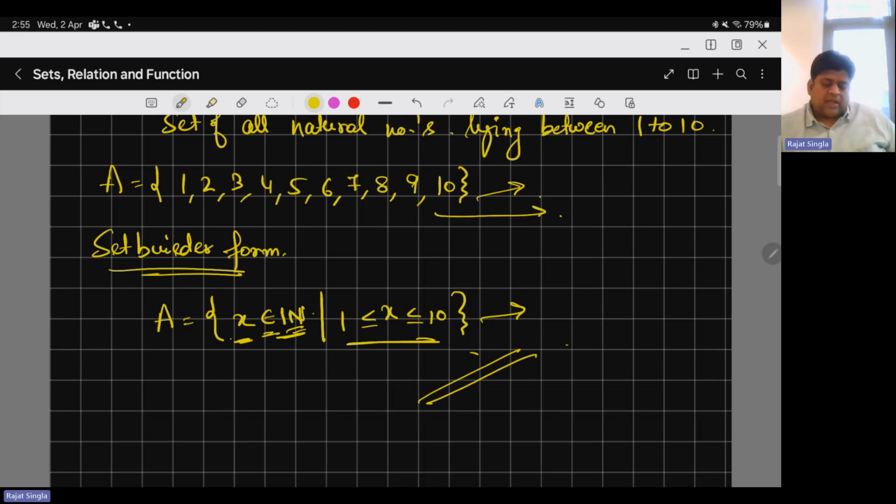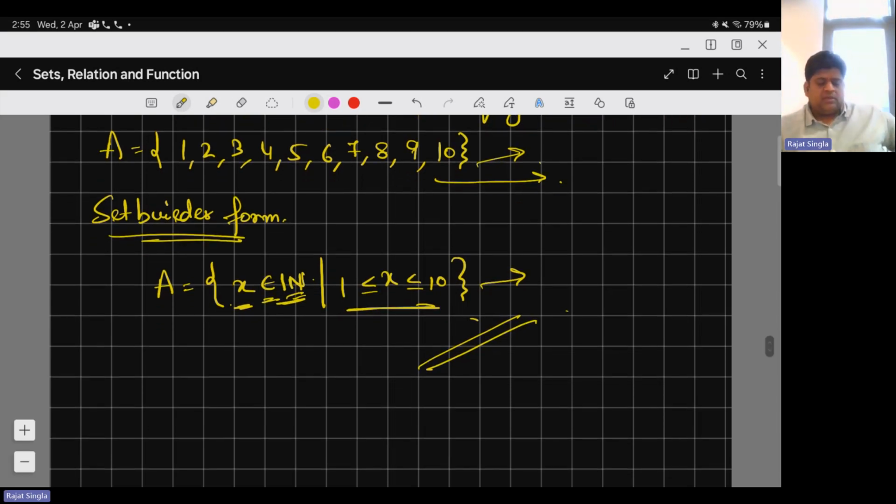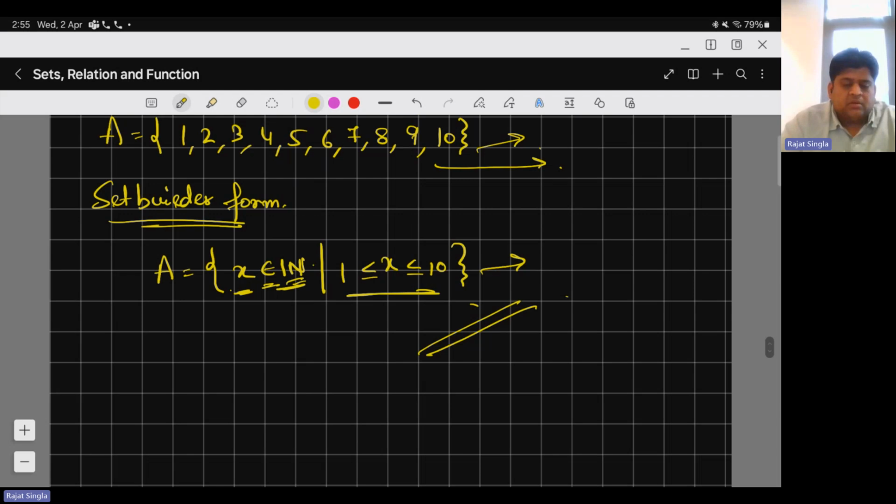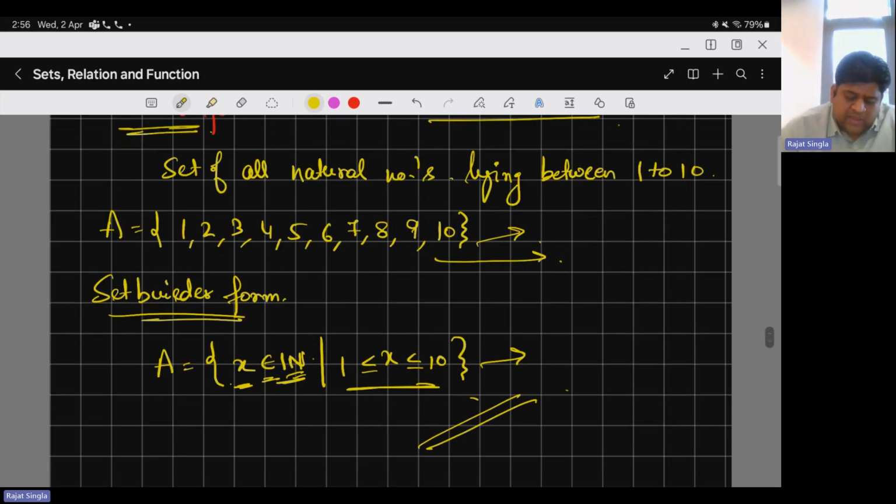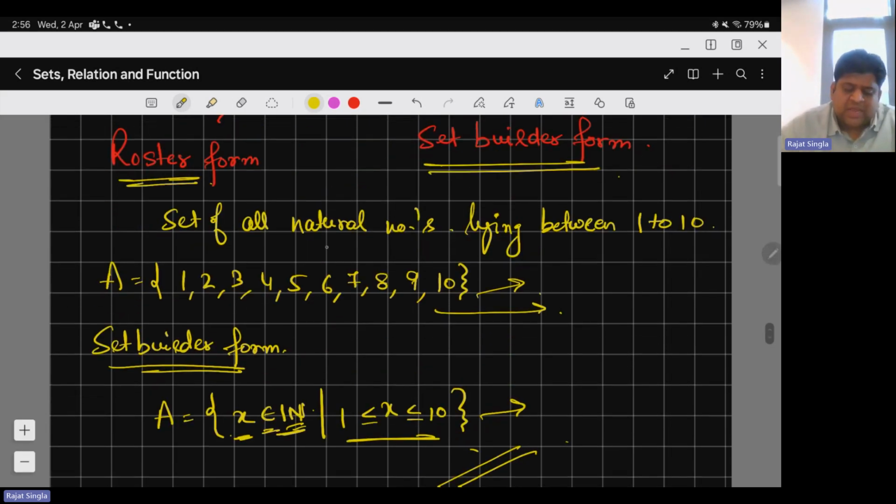Now you just see why. Whenever any mathematician writes a book, the printing or publishing cost of the book depends on the number of letters or digits used to write it. If I have to write the set of all natural numbers lying between 1 to 100, are you going to list down the numbers from 1 to 100?